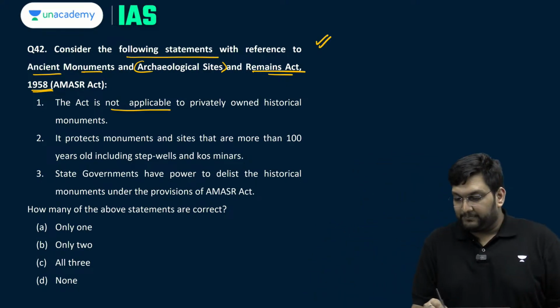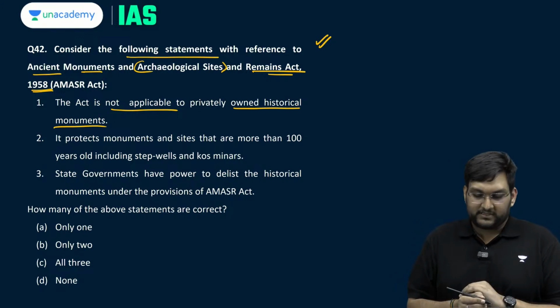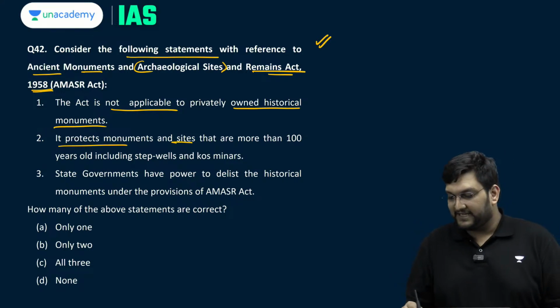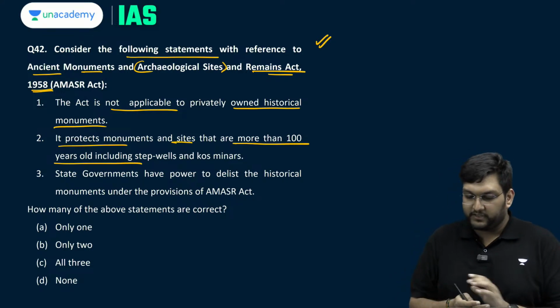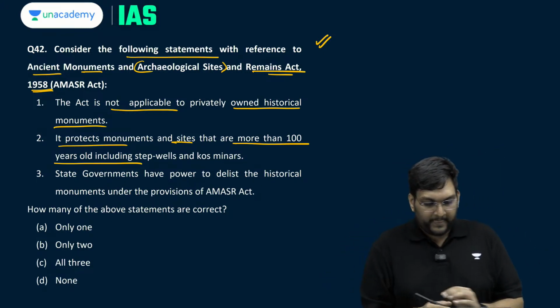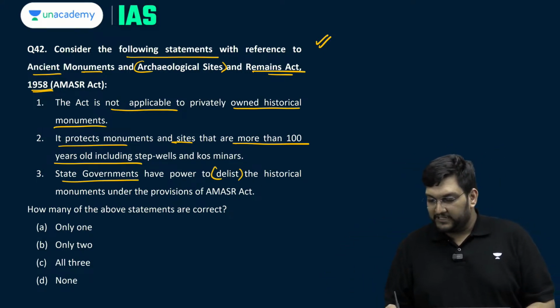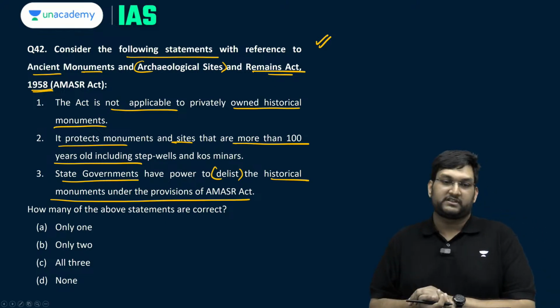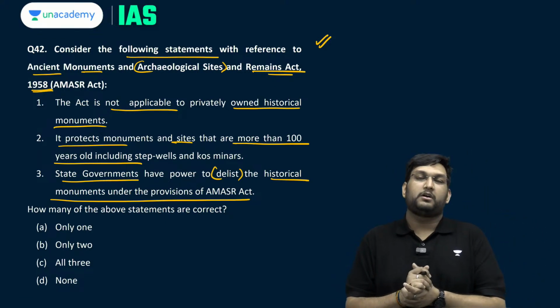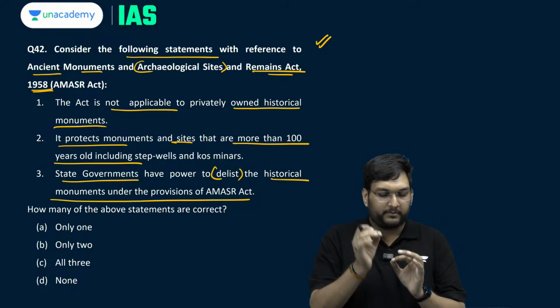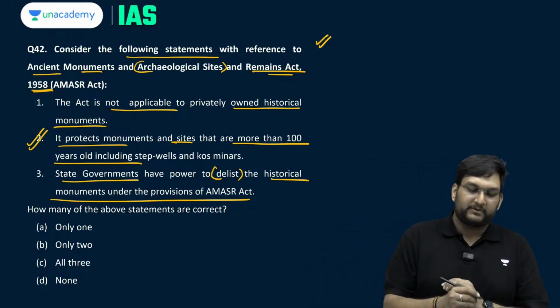The act is not applicable to privately owned historical monuments. It protects monuments and sites that are more than 100 years old, including stepwells and kos minars. State governments have the power to delist the historical monuments under this provision. So which is correct? Now if you have any idea about this act a little bit also, you would know that the second statement is totally correct.